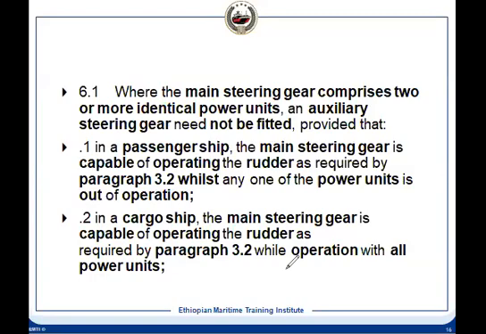Now if you have 2 identical power units, in that case the auxiliary system is not required, because those 2 are independent. So one of the power units will act as an auxiliary steering gear.